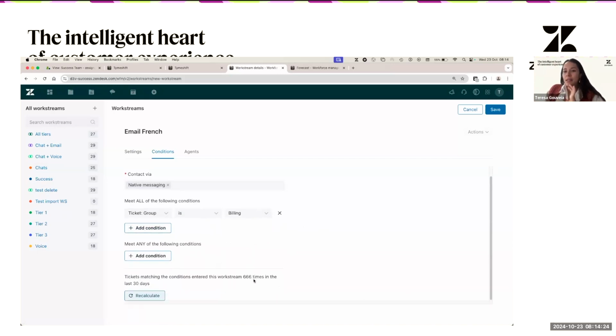So every time that you set up these conditions here, you're going to click here, and you're going to see how many times in the last 30 days tickets matched these conditions, meaning how many tickets had the group billing and the via type native messaging.